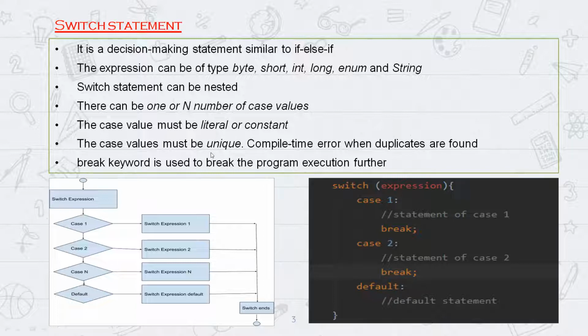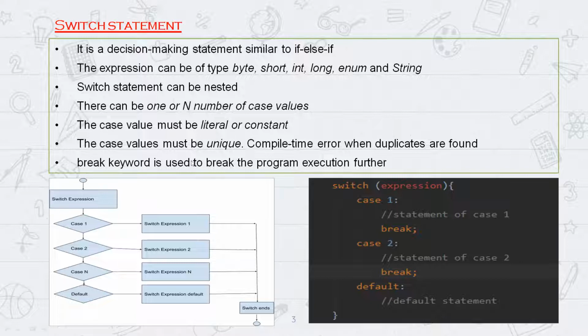What do you understand by this? Means the literal and constant should not be the same. Correct. If you see the second line, it has case 1 and case 2, right? In the second case statement, if you again write case 1, it throws compile time error.